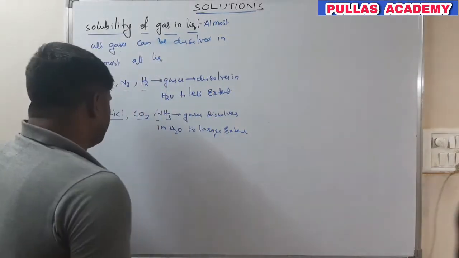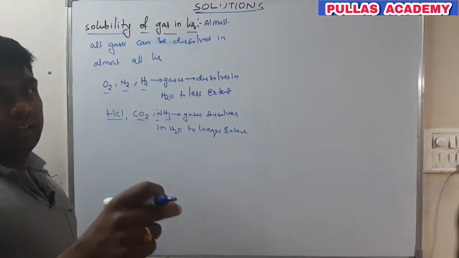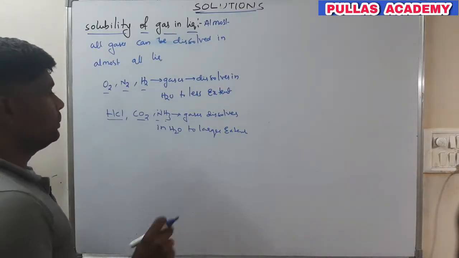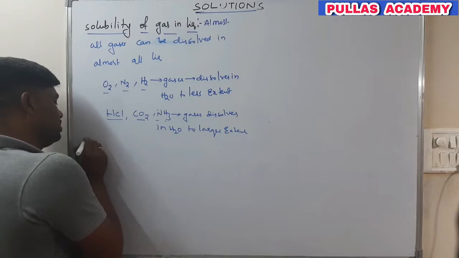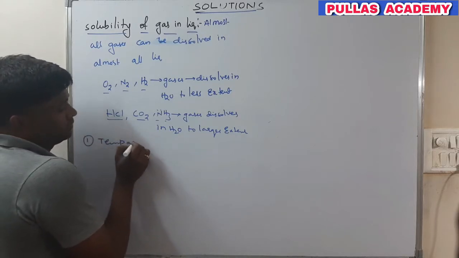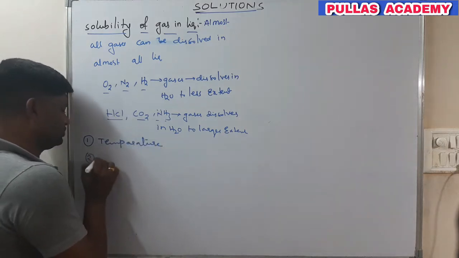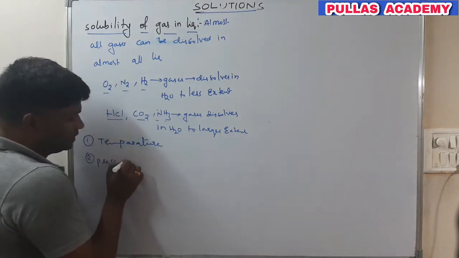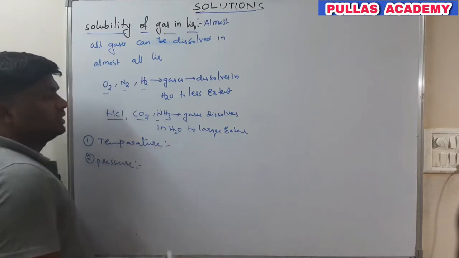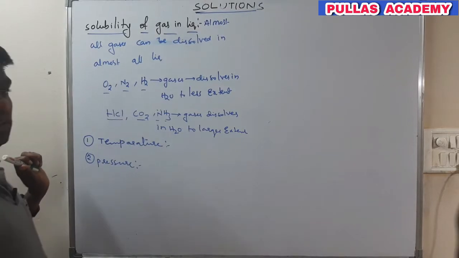Now, the dissolution of gases in liquids depends on various factors. One is temperature, and number two is pressure. These two are the important factors on which the solubility of gas in liquid depends.